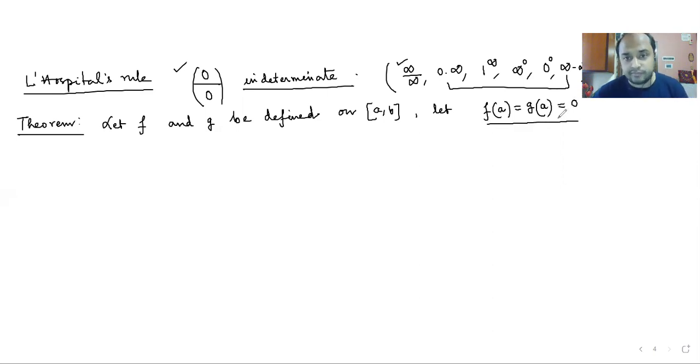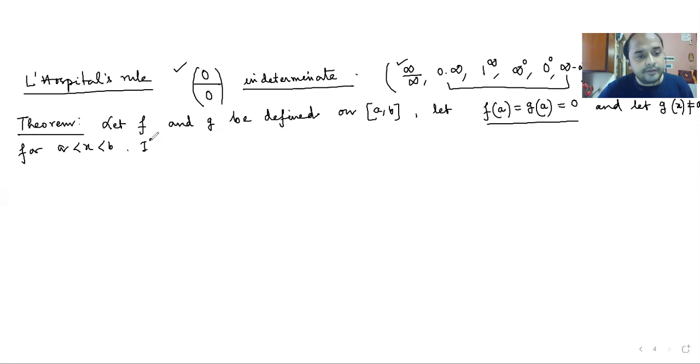Probably from my past two examples you have understood why these statements are very important, and you have to be very careful not to miss any point from the statement. So let f and g be defined on (a, b), let f(a) and g(a) both be 0, and let g(x) not be equal to 0 for a < x < b.